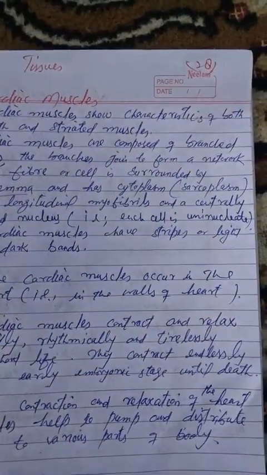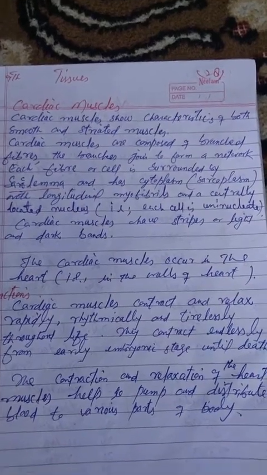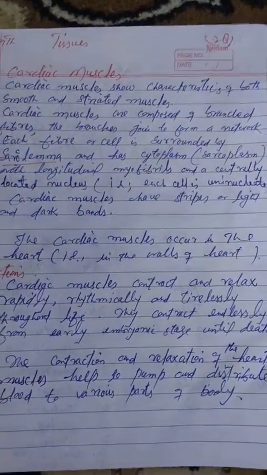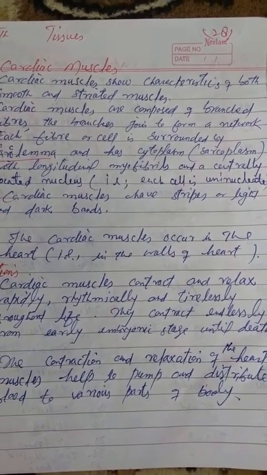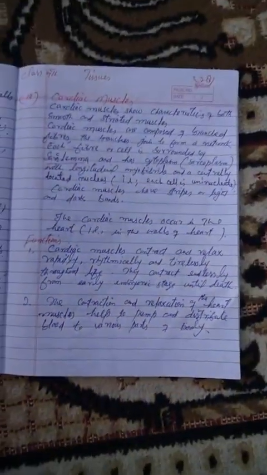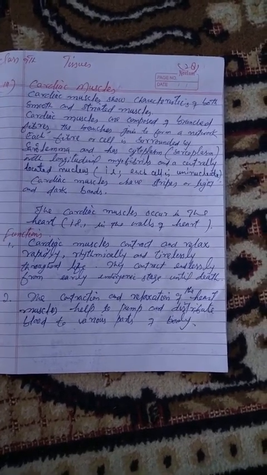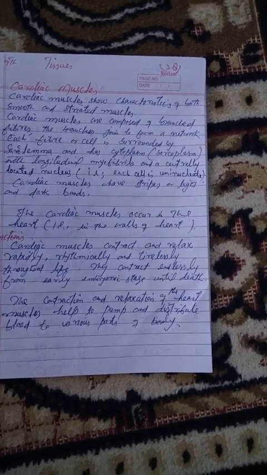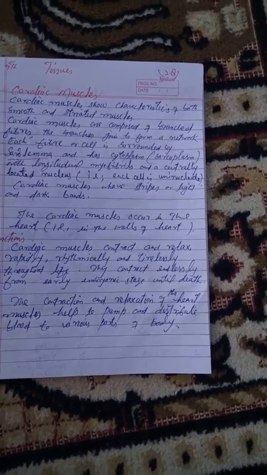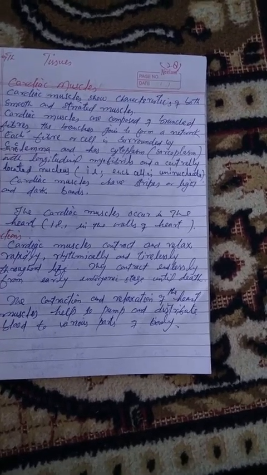And third type of muscle is the cardiac muscles. Cardiac muscles show characteristics of both smooth and striated muscles. Cardiac muscles are composed of branched fibers. The branches join to form a network. Each fiber or cell is surrounded by a sarcolemma and has cytoplasm with longitudinal microfibrils and a centrally located nucleus. That is, each cell is uninucleate.